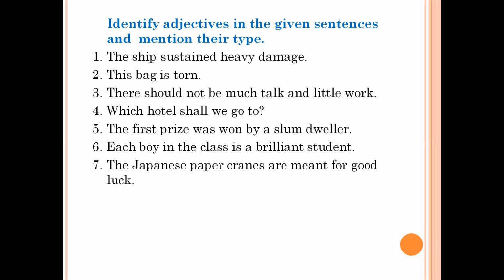That is why Japanese is a proper adjective. Mind your own business. Here, own is an adjective. It is telling us more about the noun business. That is why own is an emphasizing adjective. It is emphasizing business, means your work.